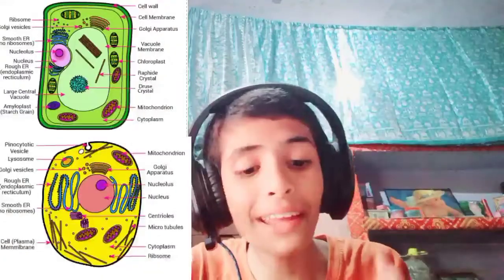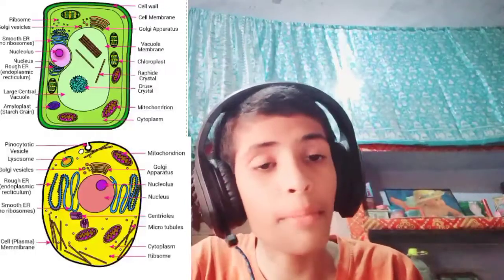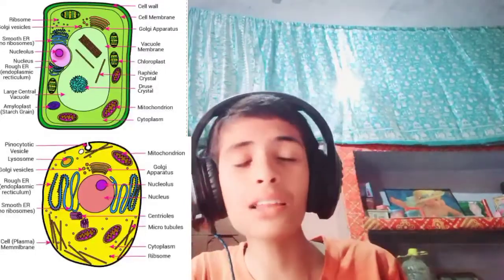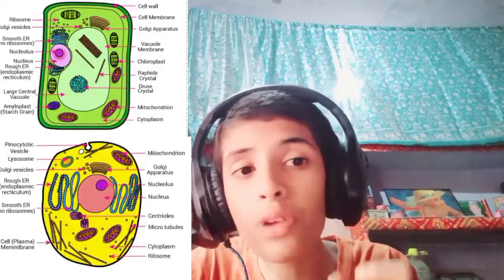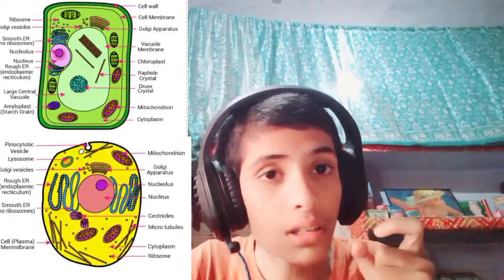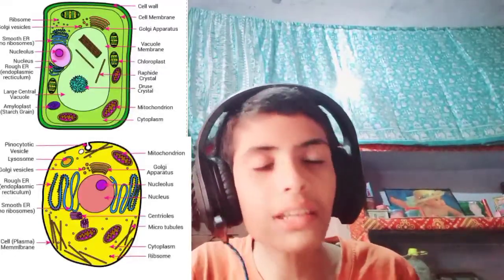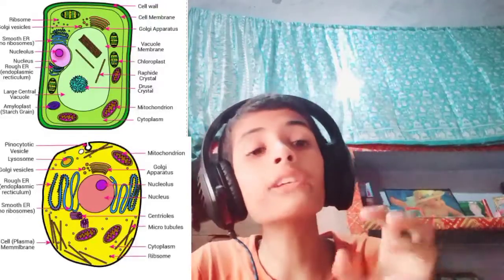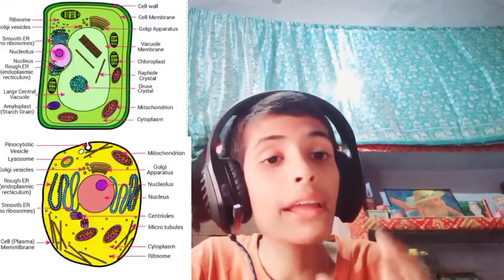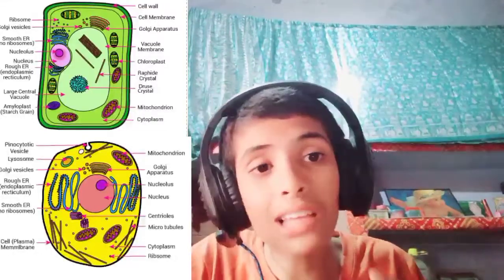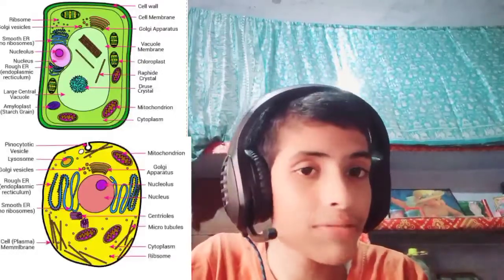Now we come to animal cells and plant cells. Animal cells are found in animals and mammals such as human beings, but plant cells are found only in plants. In the plant cell, the major difference is the outermost covering: there is a cell wall made up of cellulose. But in the animal cell there is no cell wall; the cell membrane or plasma membrane is the outermost covering. In plant cells the cell wall is the outermost covering. That is the major difference.